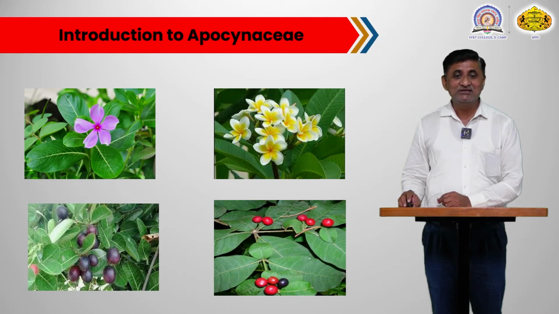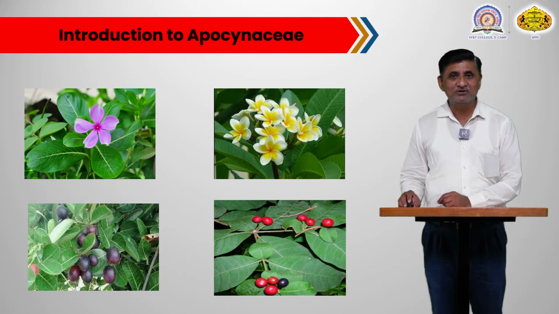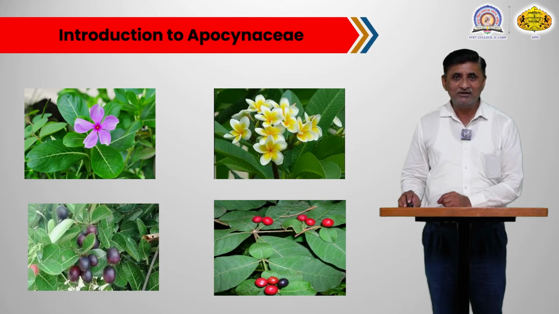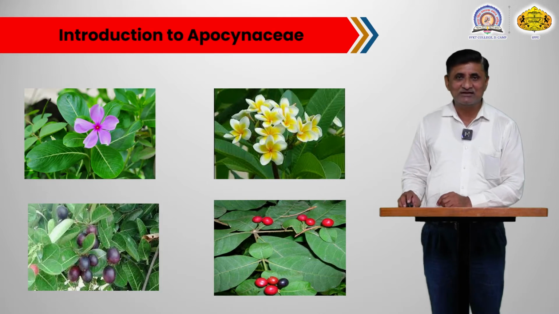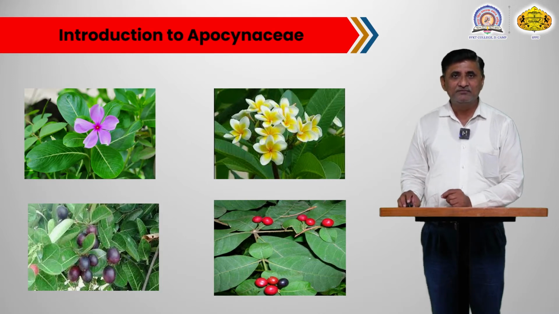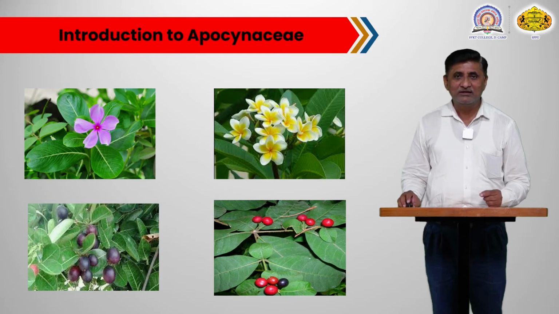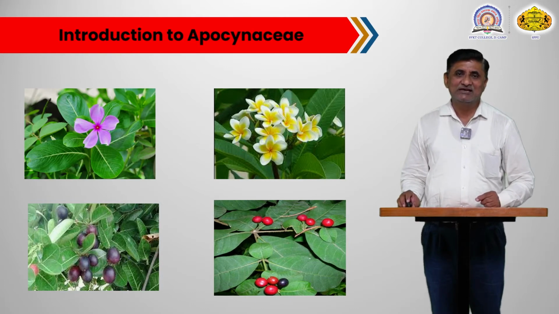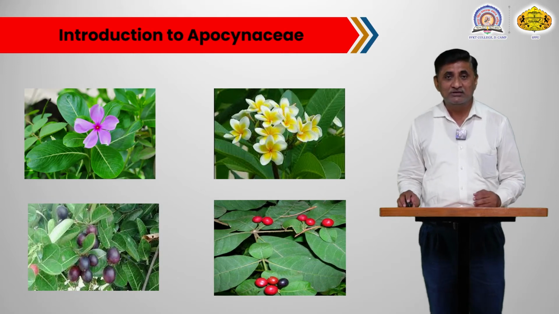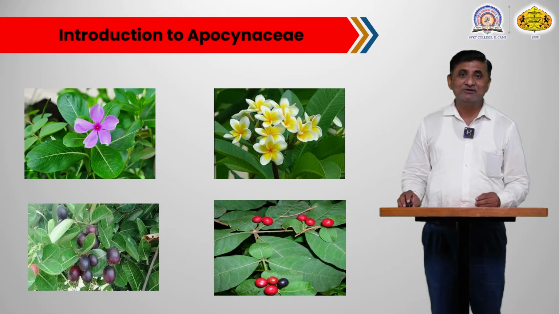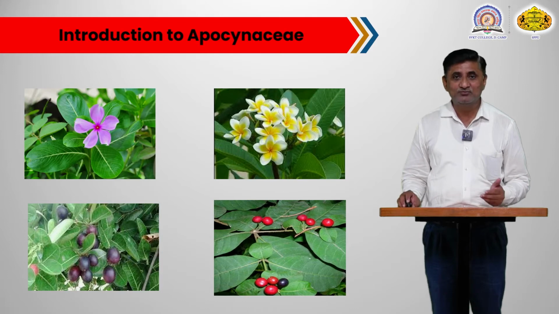The third image is of a wild fruit plant commonly called Karvand. The botanical name of this plant is Carissa carandas, and this is a wild edible fruit plant belonging to this family. Tribal people use the fruits for eating during periods of food scarcity, and that's why we can also recognize this family as one that gives some wild fruit plants.